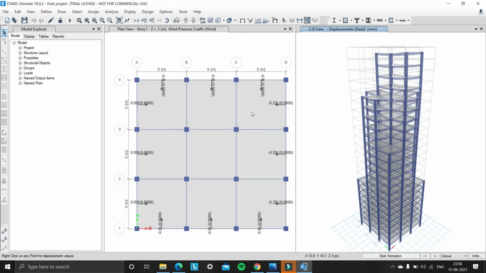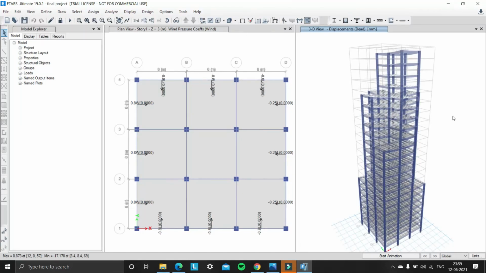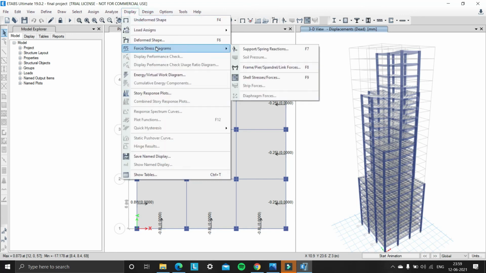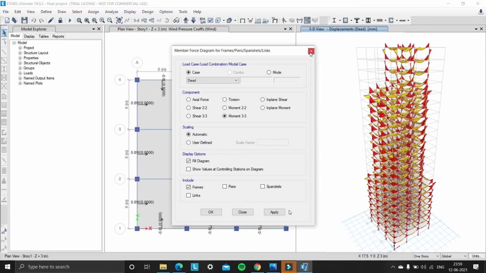So the analysis is done, and we can see the displacement units here in the 3D view tab, and using rotation you can see the clear displacements. Okay, now also we can check the forces and moments under display. Here, force stress diagrams under frame or link forces. So we can see the shear 2, moment 3, all the diagrams we can see here. So we have done the analysis.